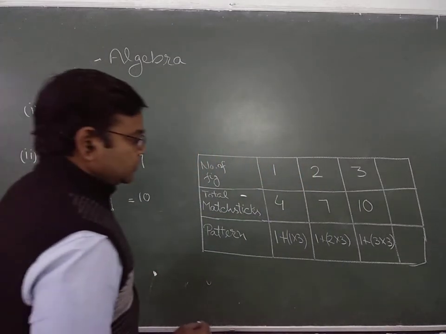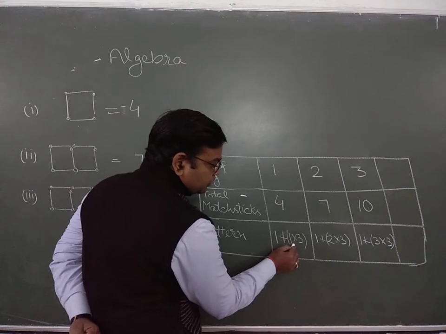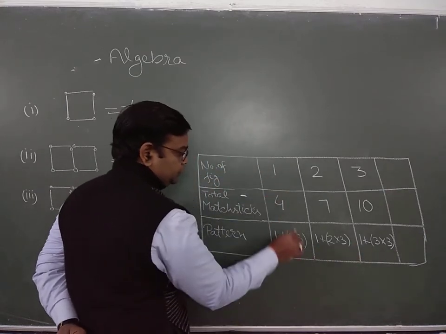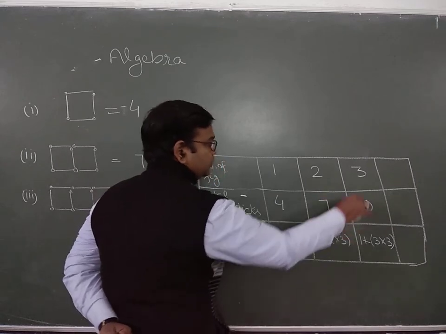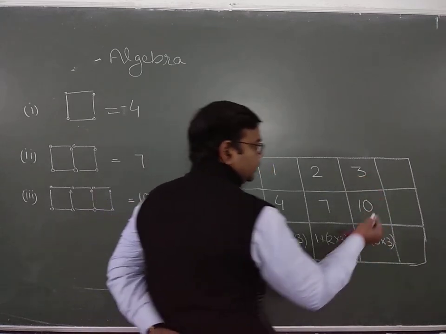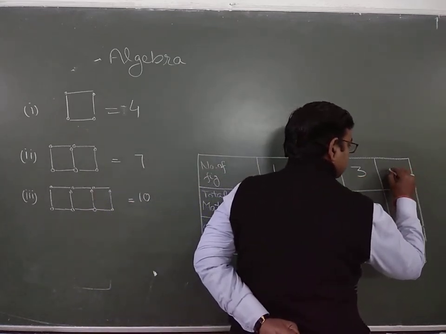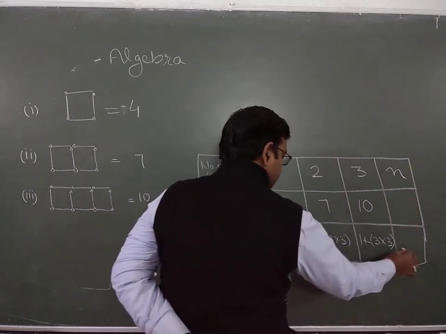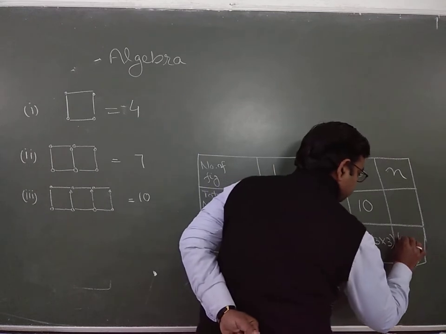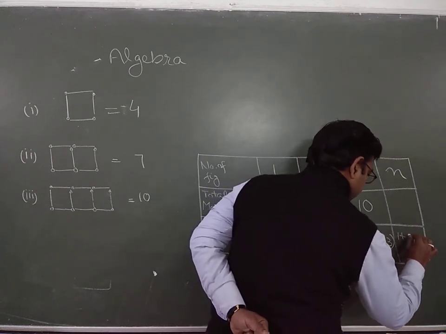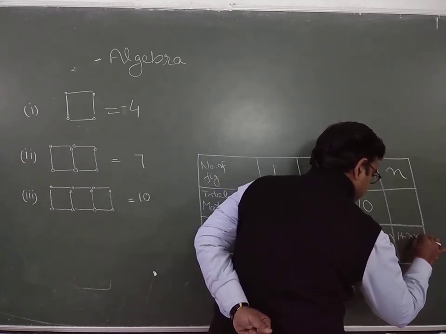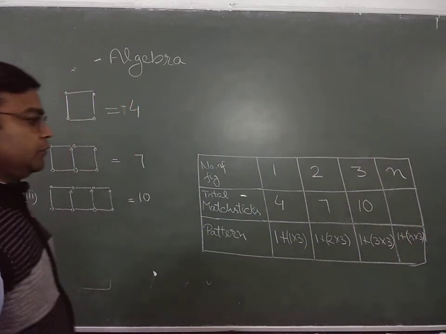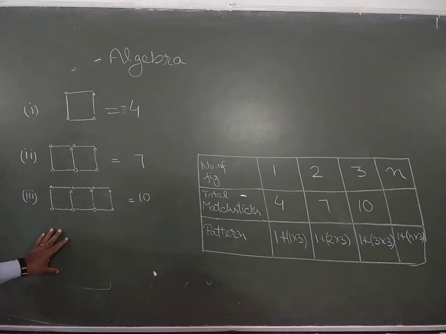So what we are observing is that only this part is varying, that is the number of figure: first figure, second figure, third figure. So if it's n, what is the total number of matchsticks? It's 1 plus n into 3. So this is your general term, the general formula for finding the number of matchsticks.